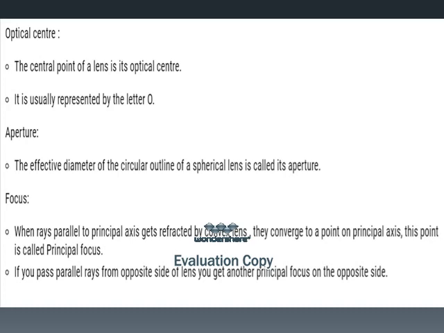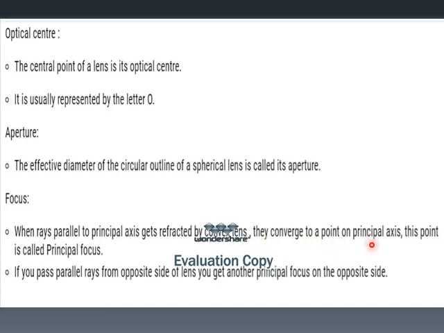Okay. And next one is focus. Focus means, for a mirror, where it converges the light is called focus. Here also it is a similar thing. When rays parallel to the principal axis get refracted by a convex lens, they converge to a point on the principal axis. This point is called the principal focus.